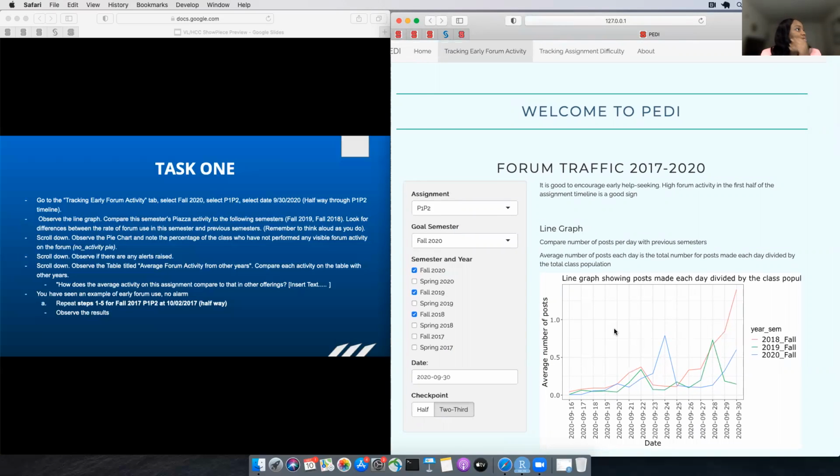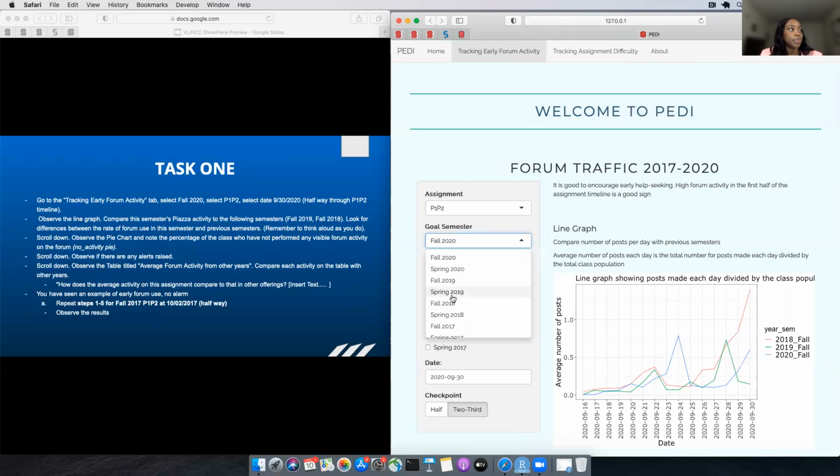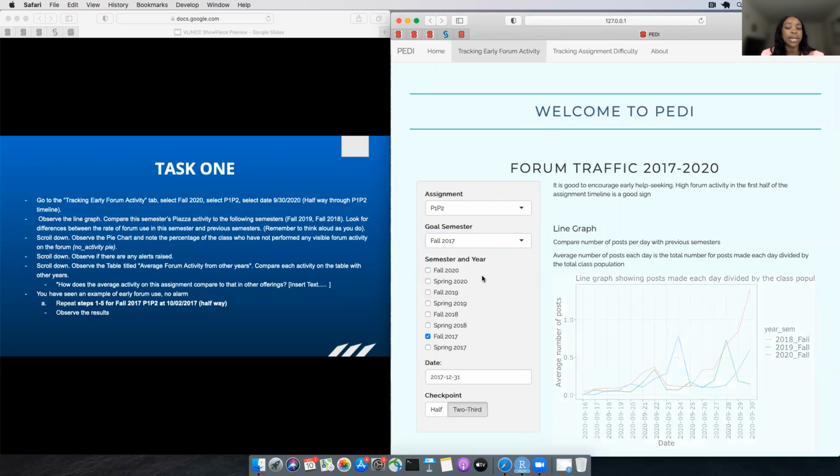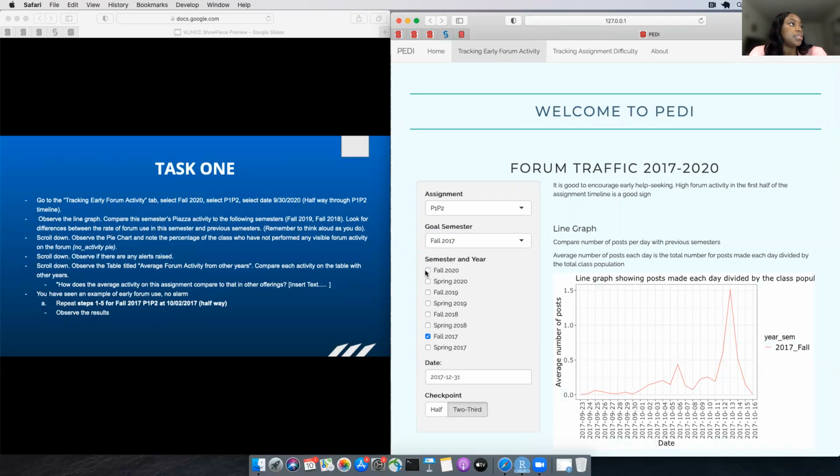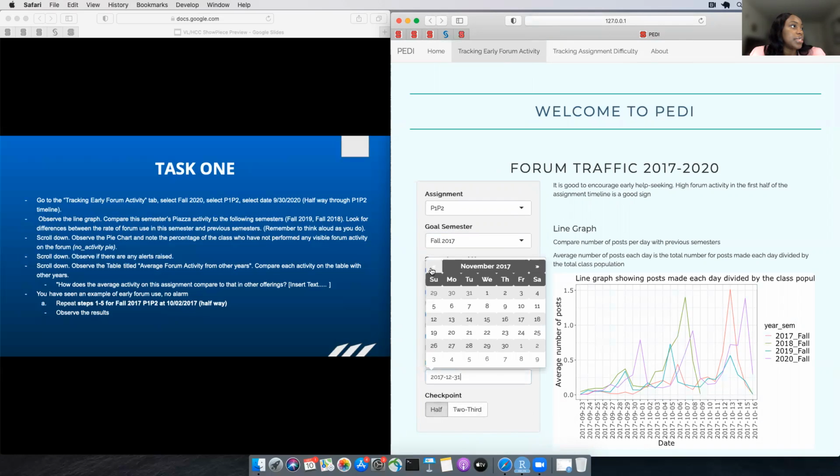So now let's see an example of a semester where the opposite occurs. We will repeat this for fall 2017 for the same homework. And halfway through the timeline for that assignment in fall 2017 is the 2nd of October. So I'll select fall 17 as my goal semester, the semester I want to analyze, and I would compare it to fall 2020, fall 2019, and fall 2018. So when I compare this halfway through the semester, I would also select halfway.